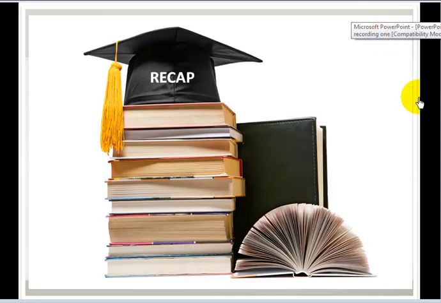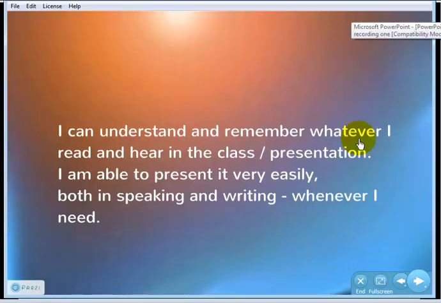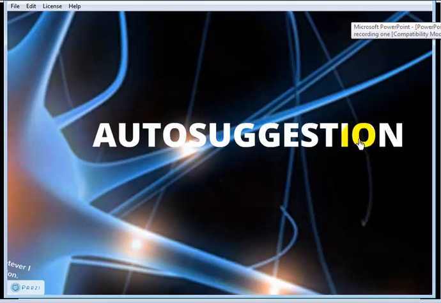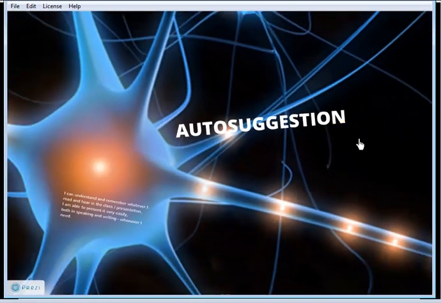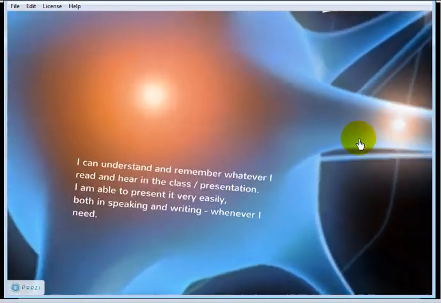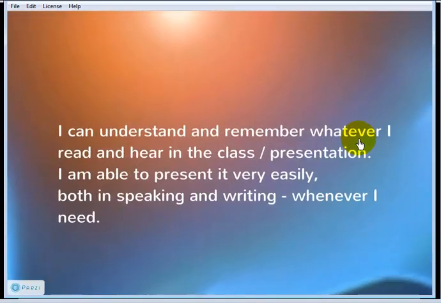Auto-suggestions are affirmations which we repeat to ourselves, and if we do it regularly before and after the study session, it will help us learn faster and remember easily. Our auto-suggestion for today is: I can understand and remember whatever I read and hear in the class. I am able to present it very easily, both in speaking and in writing whenever I need. I can understand and remember whatever I read and hear in the class. I am able to present it very easily, both in speaking and in writing whenever I need.